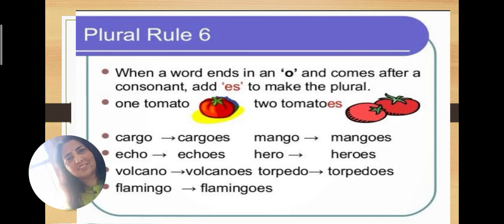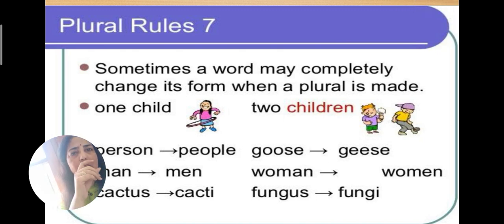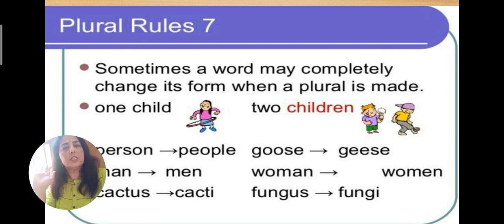Got it? Okay, now rule number 7. Rule number 7 says that sometimes a word may completely change its form when plural is made. For example, one child, two children. So over here, we are not adding ES or S, we are completely changing its form. What we are doing, we are adding REN over here. But the same rule is not followed for other things. The rule is different for each and every word. Okay, so completely new word is there.